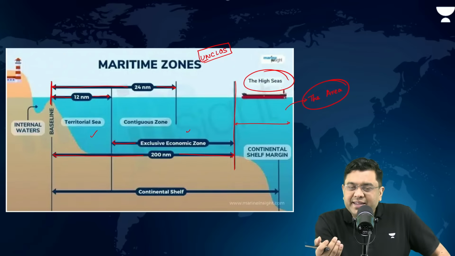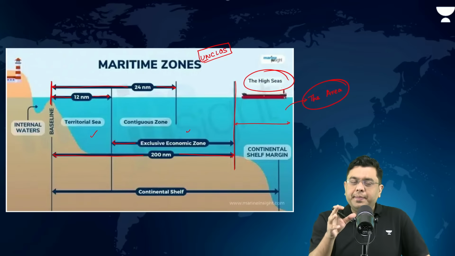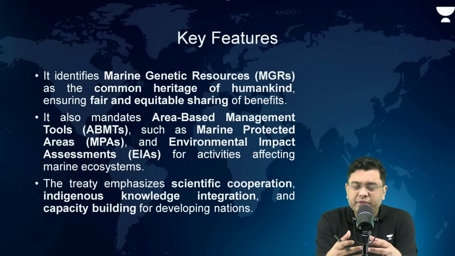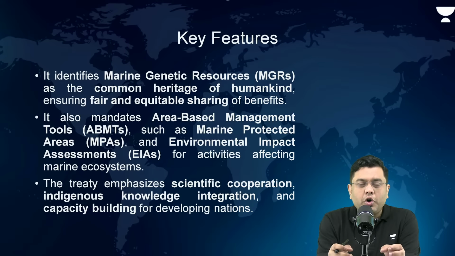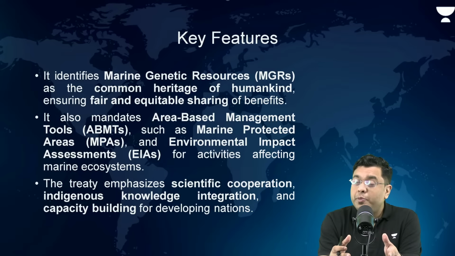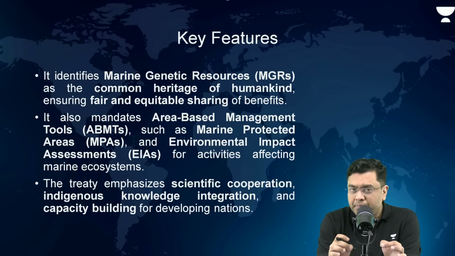For that, you had the BBNJ, biodiversity beyond national jurisdiction, or the High Seas Treaty, which was arrived at. This treaty talks about various tools, for example, establishment of marine protected areas in the high seas, and carrying out environmental impact assessment for any economic activity in the high seas. These are the measures the High Seas Treaty focuses upon.